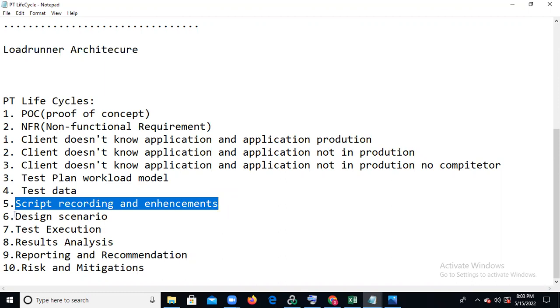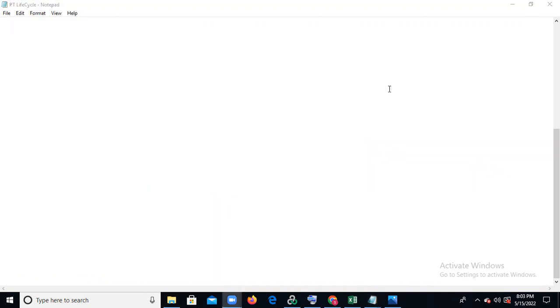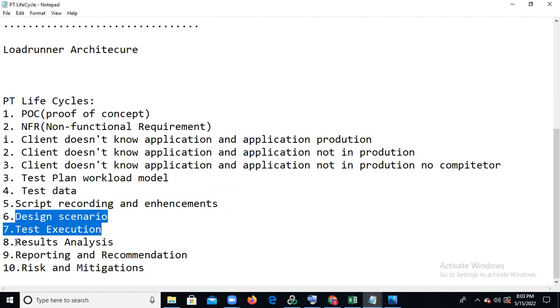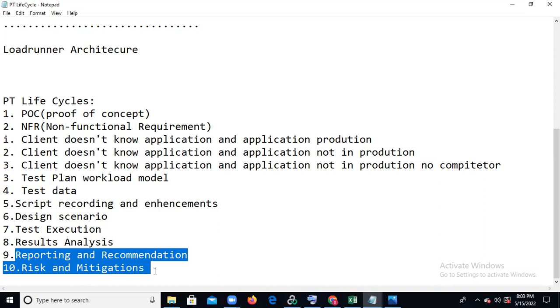After that, design and test execution, where we can work with the controller. Design is nothing but deciding how many users you need to execute, and then test execution. These two you need to do for the controller. After the controller is completed, we can move to results analysis, where we do the analysis using the analyzer component. Reporting and recommendation all come from the analysis part only.